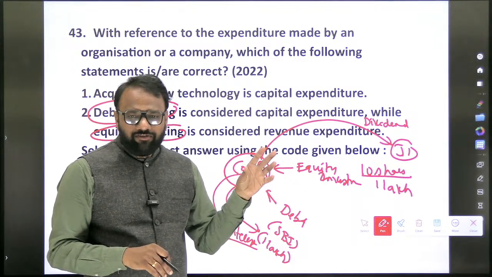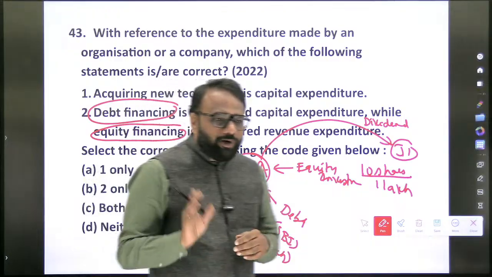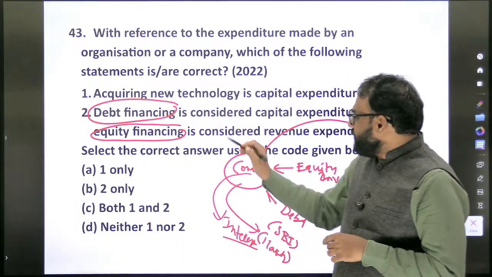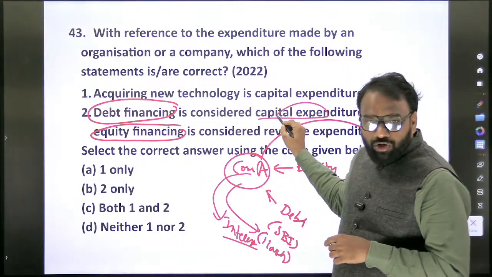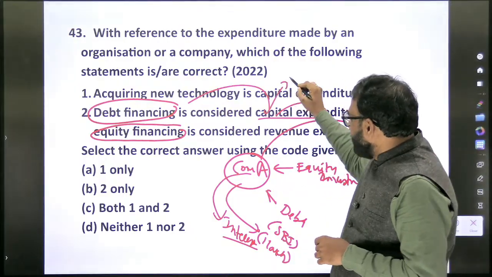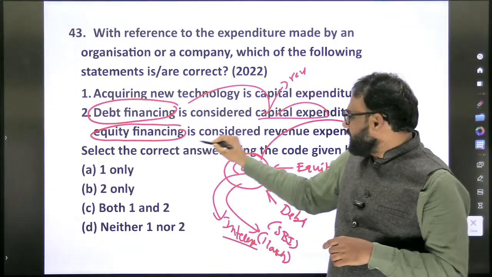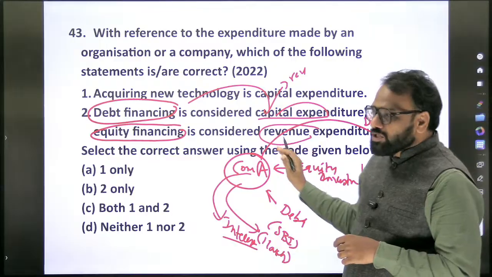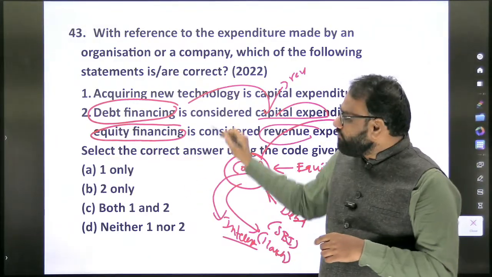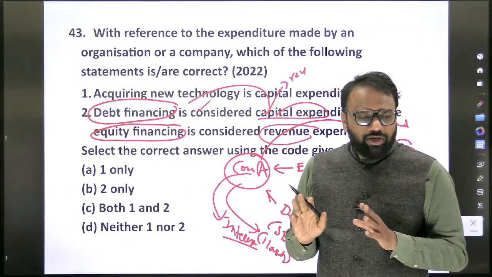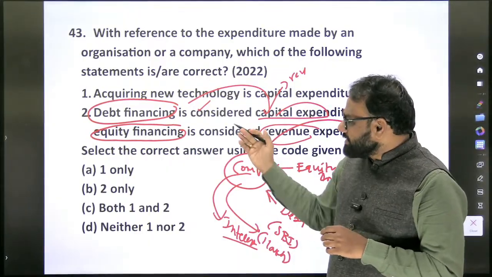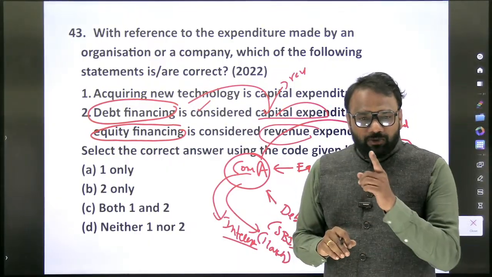It's a kind of disinvestment, capital expenditure. Now if you look at the statement, debt financing is considered capital expenditure? No, this is also revenue expenditure. Similarly, equity financing is also revenue expenditure. So even though the second statement is correct, the first statement is wrong. So hence second is wrong. So this is one interpretation.